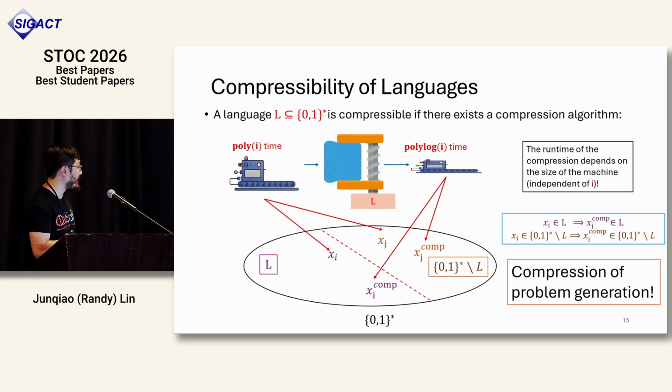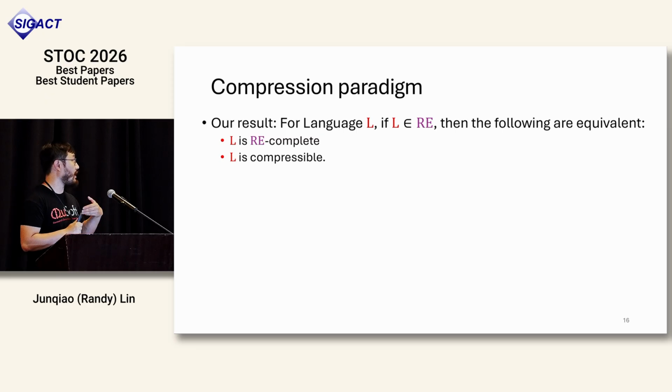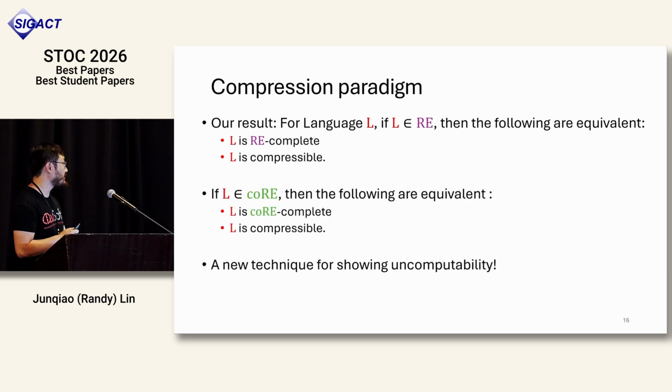Because in this case, the xi and xi compressed could be different machines, could be different instances, but you're guaranteed that this is either both inside the language or both not in the language, even after this compression algorithm. So one of the main results I show is that for any language L, if the language is inside RE, then it being RE complete is actually equivalent to it being compressible. And similarly, if L is inside coRE, then it being coRE complete is also equivalent to it being compressible.